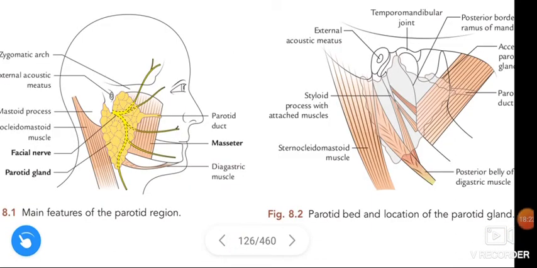Okay guys, in the next video we are going to learn about the external features and relations of the parotid gland.